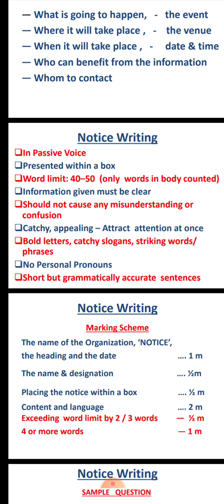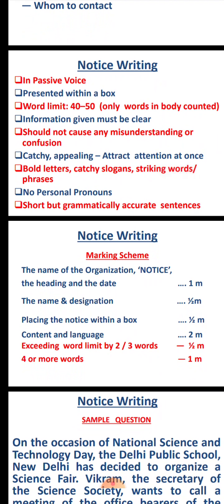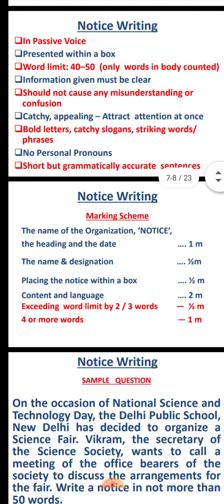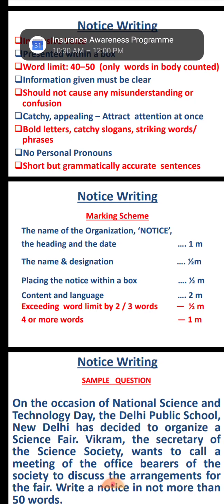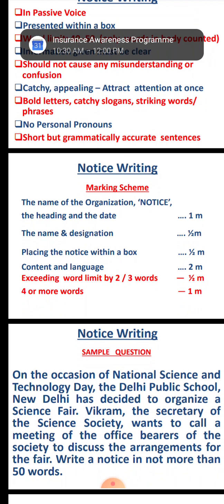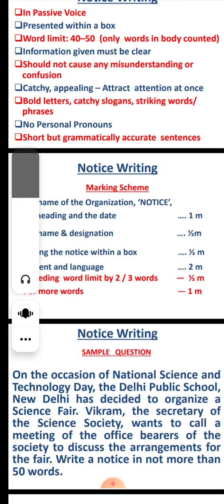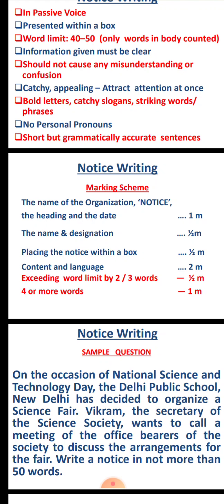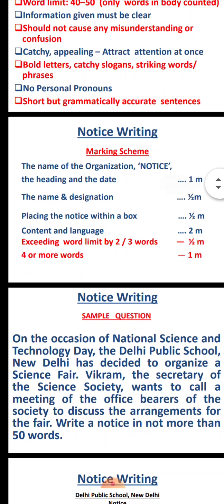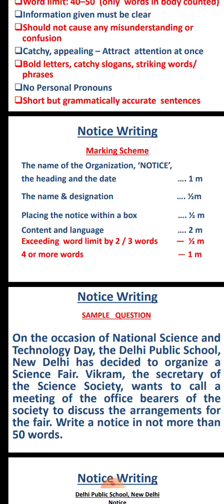We have to know how to write the notice. Notice writing should be done in the passive voice. It should be presented within a box. The word limit should be 40 to 50 words only in the body, and the words are counted. The information given must be clear. Whatever information you are giving in the notice should be clear. It should be catchy and appealing, attracting attention at once. Bold letters, a catchy slogan, striking words and phrases should be used in the notice. No personal pronouns will be used. Short but grammatically accurate sentences should be used.